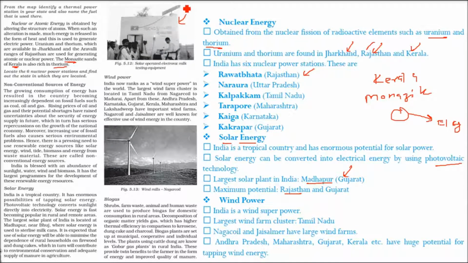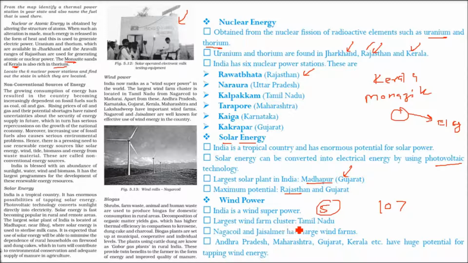This is just to show how solar energy can be harnessed and employed. Coming to wind power, we have very good wind, anything flowing 10 kilometers an hour plus, then wind power can be harnessed and used. So India is a wind superpower. Actually, we are 5th in the world.